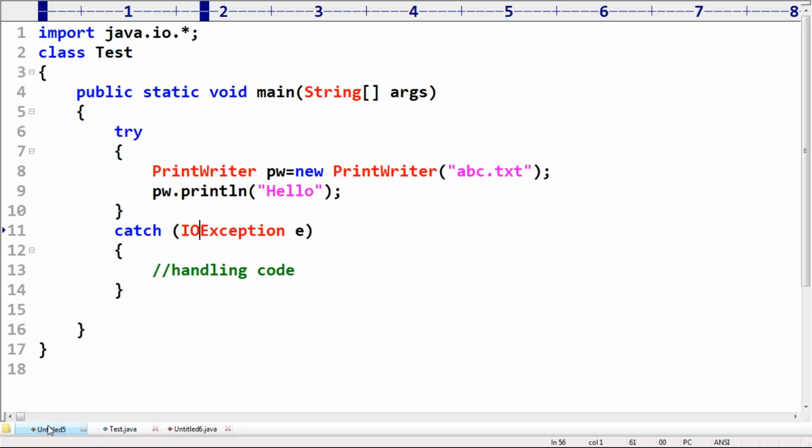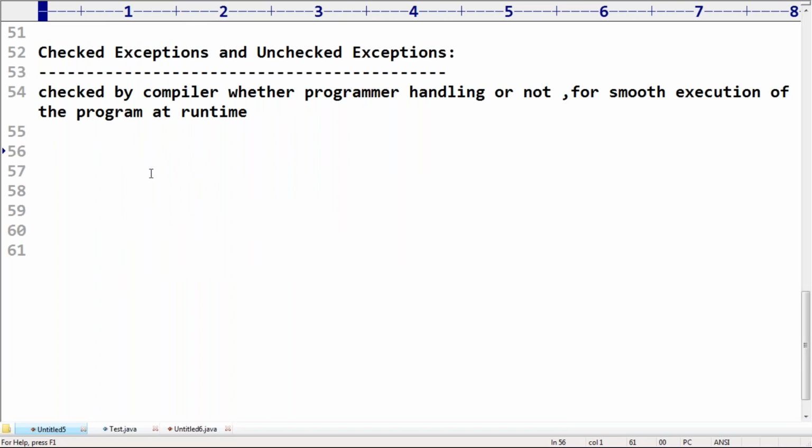Now, what is the meaning of checked exceptions? Next, there are some exceptions which are not checked by the compiler, whether the programmer handles them or not.